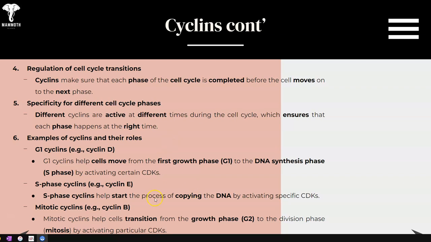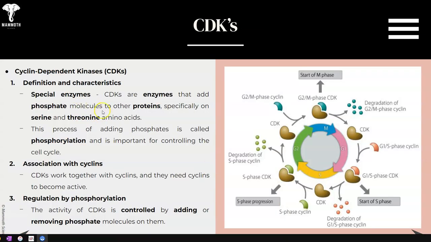Now, the mitotic cyclins, or cyclin B, help transition from the growth phase to the division phase, or mitosis: prophase, metaphase, anaphase, telophase. So in this little section, we've talked about G1 cyclin, or cyclin D. We've talked about cyclin E, or S-phase cyclin, and we've talked about cyclin B, or the mitotic cyclin. So we've moved through the cell cycle from interphase to cytokinesis.